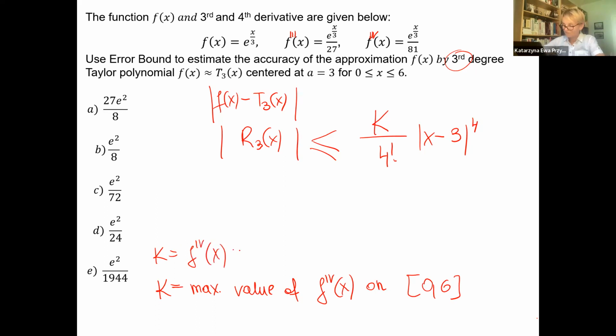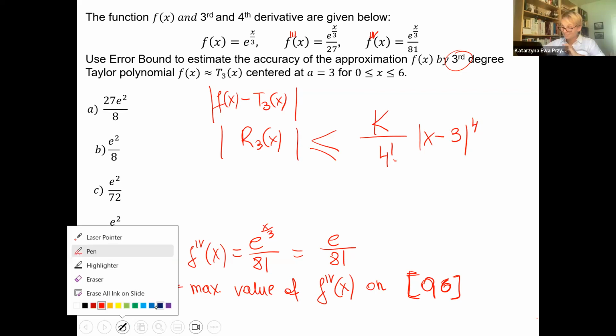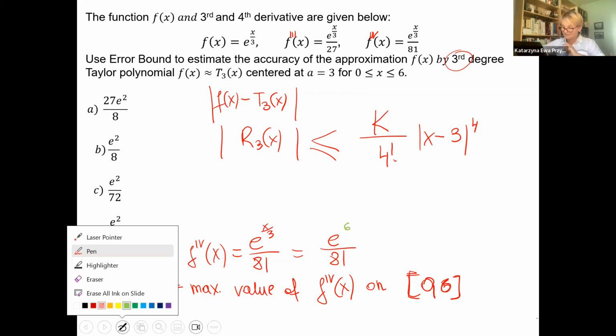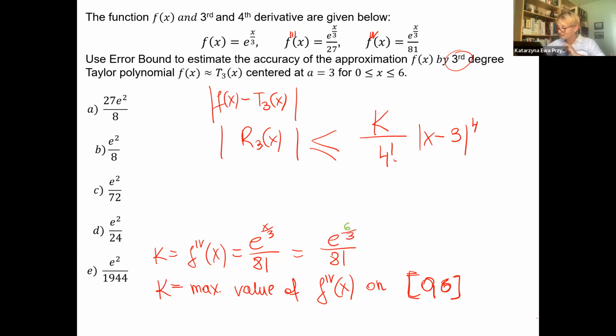Fourth derivative is equal to e to the power of x over 3 over 81. That means what value we have to substitute from the interval to maximize that number? I will basically put 6, because this is the maximum.